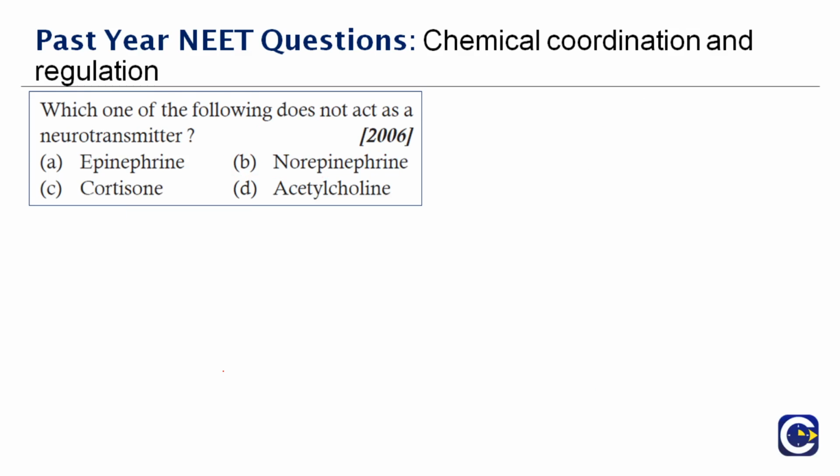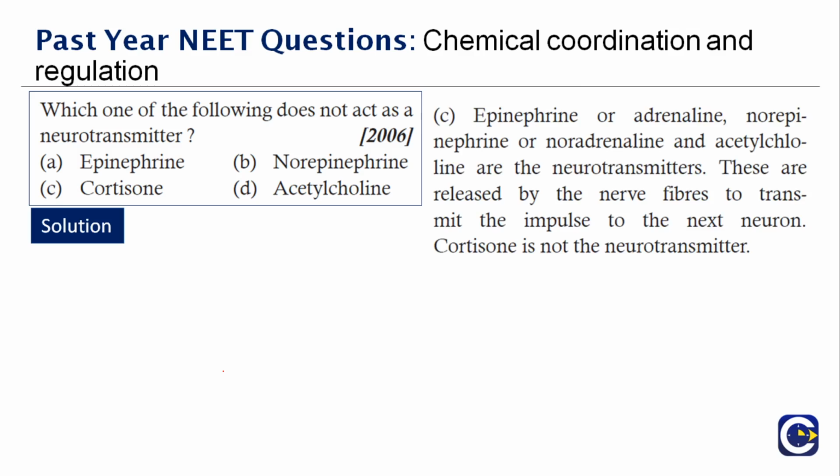Next question here. Which one of the following does not act as a neurotransmitter? So we just now saw epinephrine, norepinephrine, then we have acetylcholine. All these act as neurotransmitters, but except cortisone. Okay, cortisone is actually not a neurotransmitter, while the other three are neurotransmitters because they are associated with the shock, fear and flight, what you call emergency hormones.